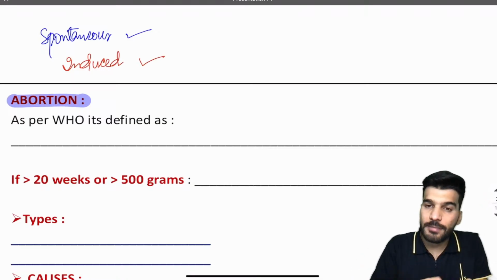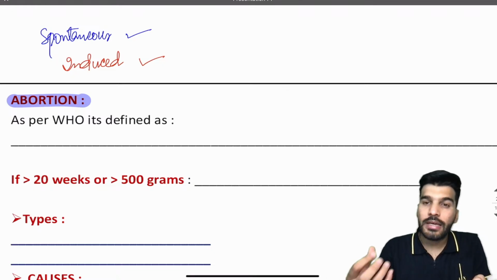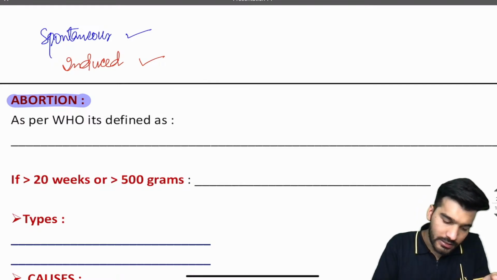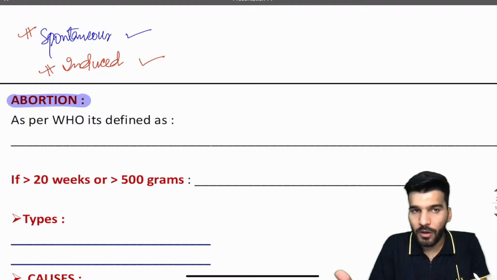Spontaneous abortion includes missed abortion, complete abortion, incomplete abortion, inevitable abortion, or threatened abortion. That will be termed spontaneous abortion. What is induced abortion? Induced abortion is the medical termination of the pregnancy with the help of medicines or drugs. That is an induced termination of pregnancy.